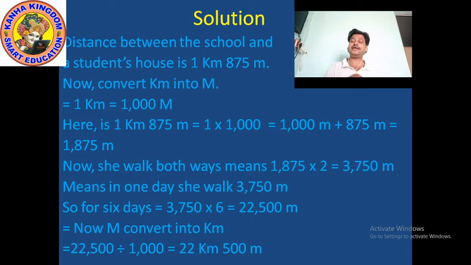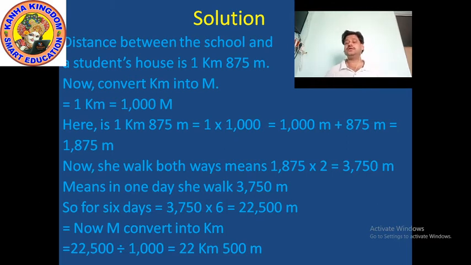Now again we have to convert meter into kilometer. So here we have to divide. When we convert kilometer into meter, that time we multiply, but when we convert meter into kilometer, we have to divide, means 22,500 divided by 1000.